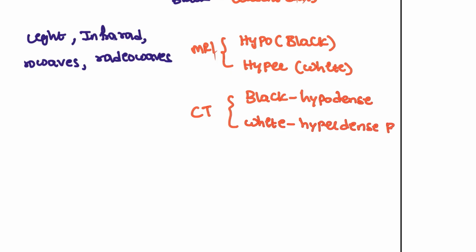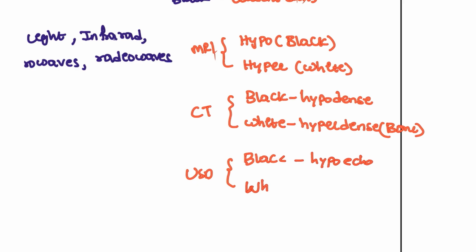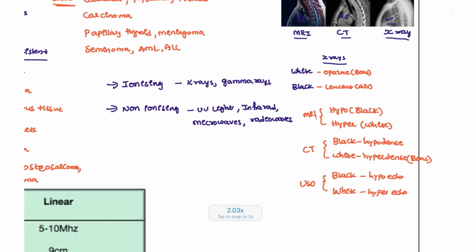This is for the bone, like the normal bone structure also we are going to see here. And in ultrasound, black will be known as hypoechoic, and white is known as hyperechoic. So these are the terms that you have to take note of for the X-rays and the different types of rays.